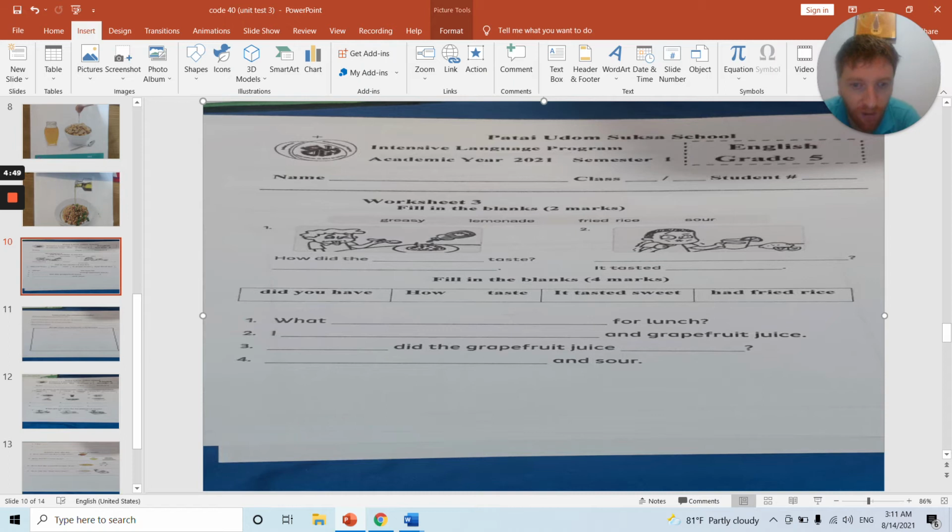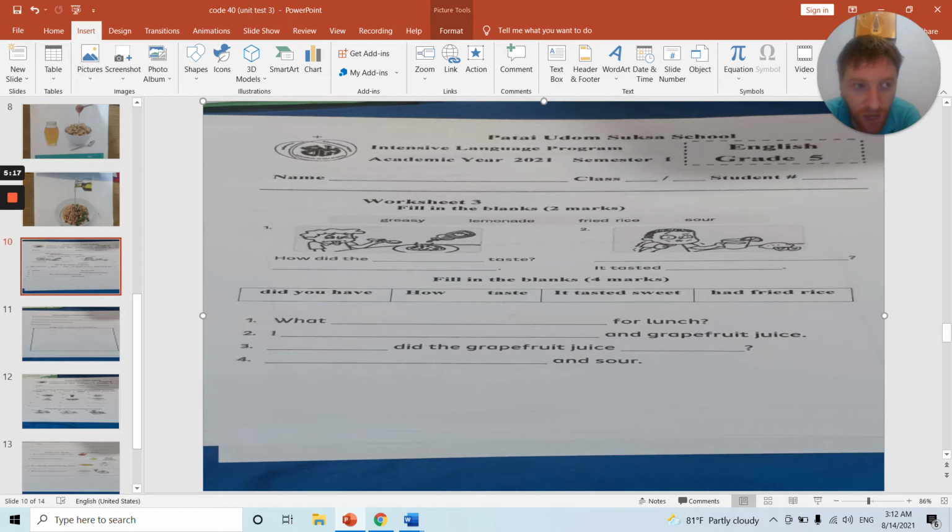So number 1 and number 2 are linked. Number 1 is the question and number 2 is the answer to the question. And the same for number 3 and 4. The question is 3 and the answer is 4. So number 3, how did the grapefruit juice ... and ... and sour. So question number 1 and 2, question number 3 and 4, all the words are here. Fill in the blanks.